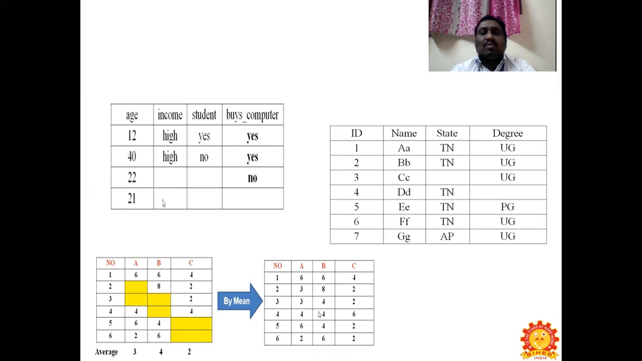So you can see the missing values here. You can see all the missing values in the table. So what we can do is, this is for the inconsistent data.